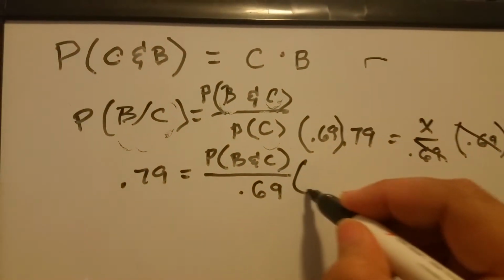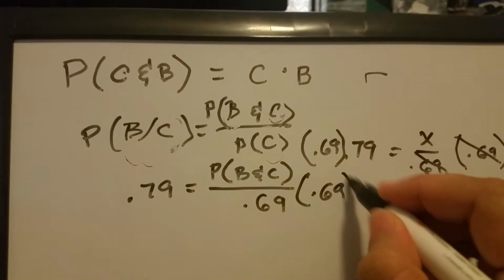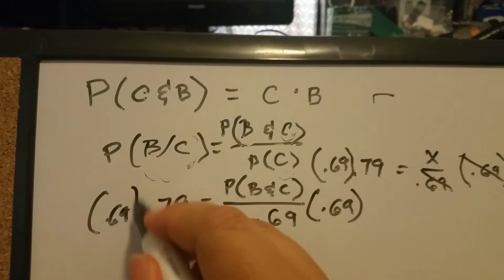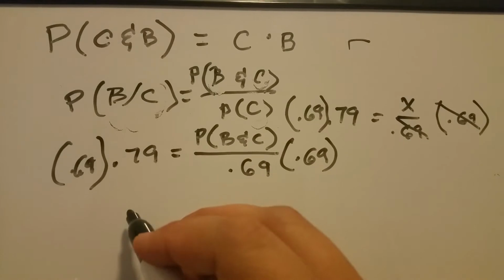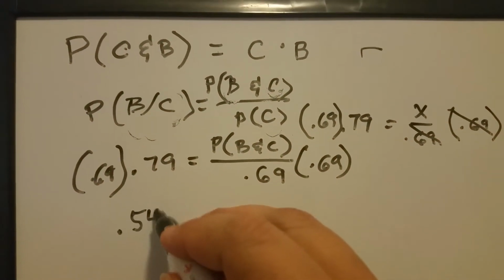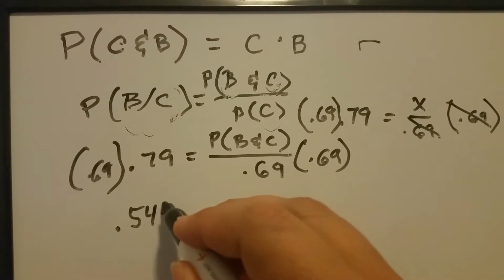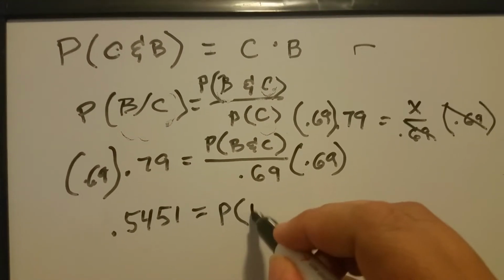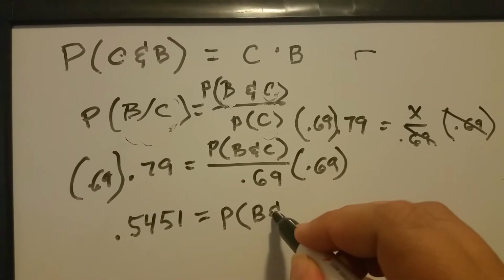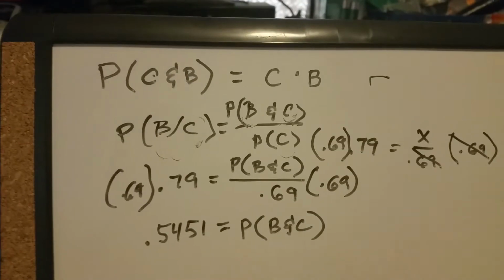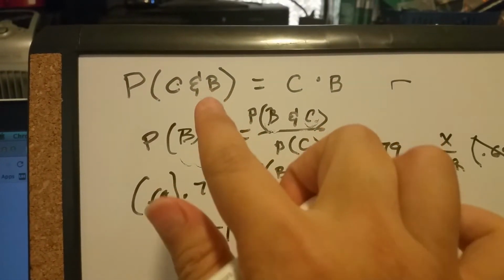So if I did 0.69 on this and 0.69 on that, then this would come out to 0.5451 equals the probability of B and C. So we have to do all of that work just to get that.